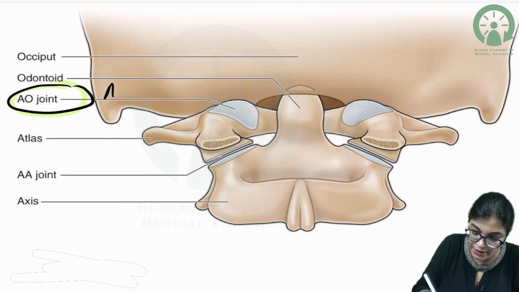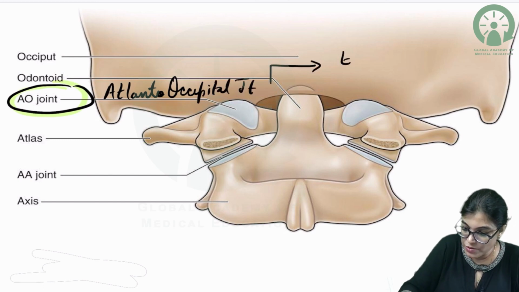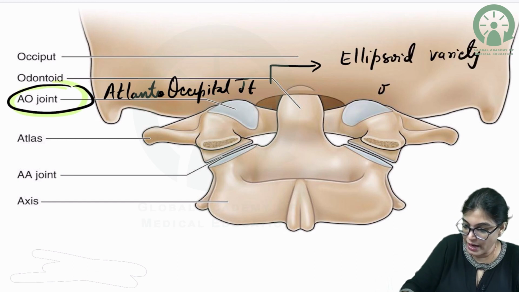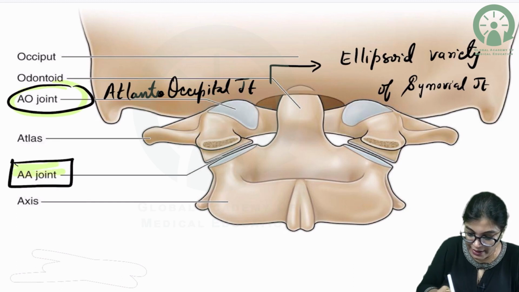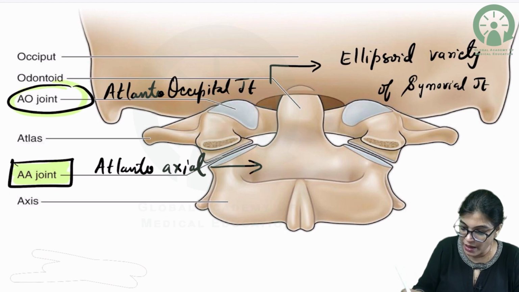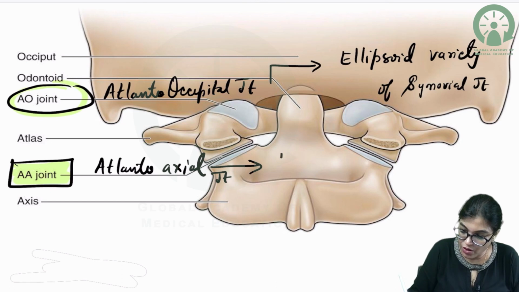AO joint means atlanto-occipital joint, and atlanto-occipital joint is an example of ellipsoid variety of synovial joint. And if I talk about AA joint, that is atlanto-axial joint, the articulation between the first and second cervical vertebra, and if we talk about the median atlanto-axial joint, this is an example of pivot variety of synovial joint.